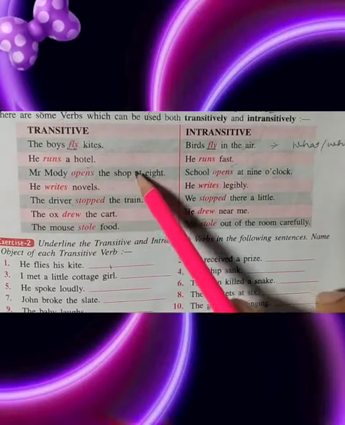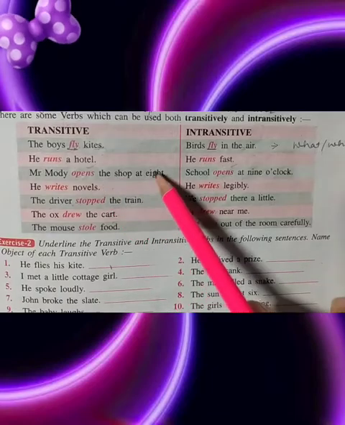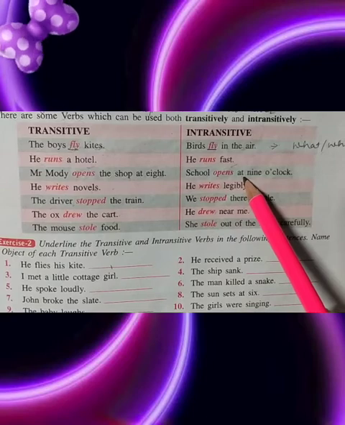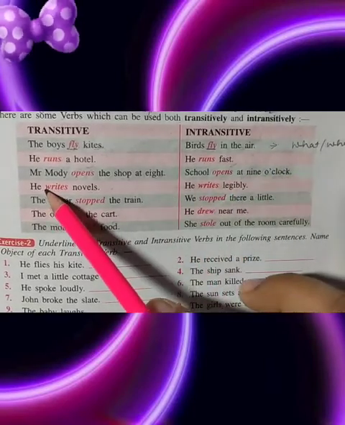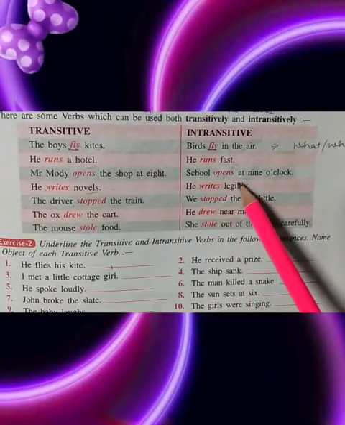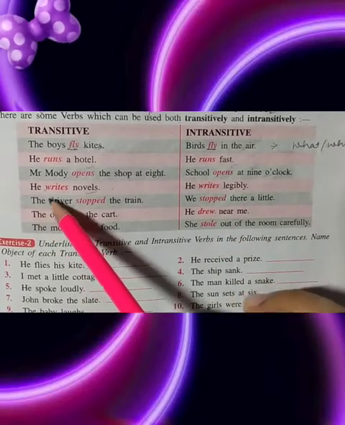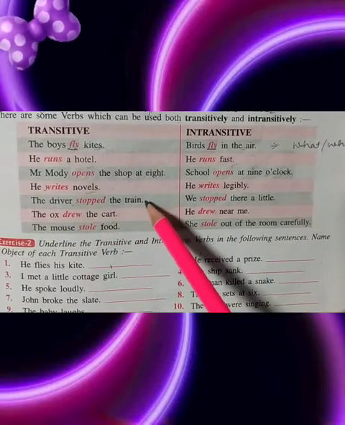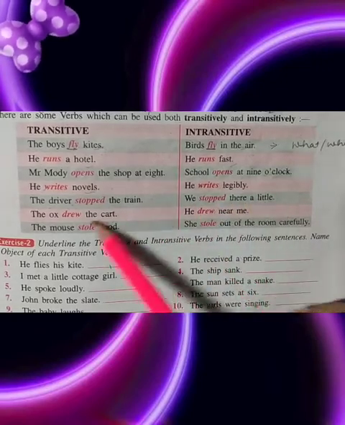Mr. Modi opens the shop at 8. What did Mr. Modi open? The shop at 8. School opens at 9 o'clock. What did school open? No answer, no direct object we are getting. He writes novels. What did he write? Novels. He writes legibly. What did he write? No answer. The driver stopped the train. What did the driver stop? The train, we are getting. We stopped there a little. What did we stop? No answer.